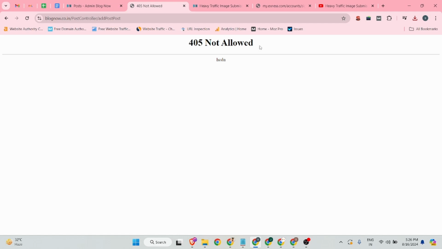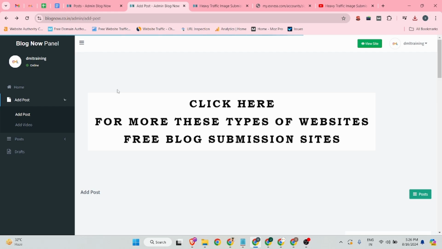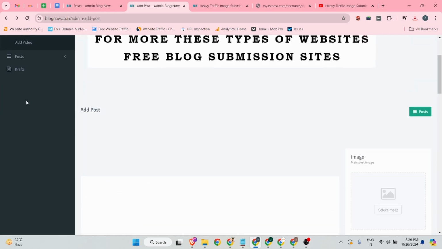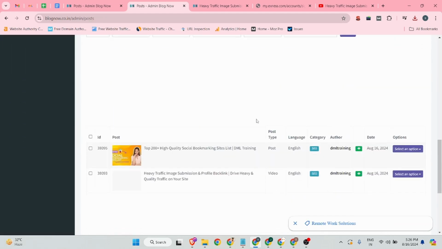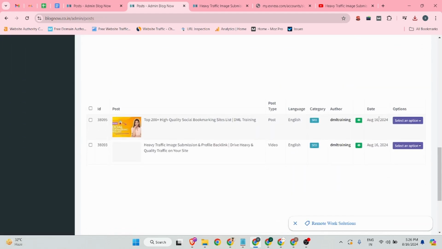405 not allowed. I guess I'm creating multiple backlinks on this site with the same IP address, so that's why this is happening. But I recently created a backlink on this site, so I can show you in the post section, you can see I created a backlink. The date is 16th August. The exact time is missing, but I created this backlink on 16th August.